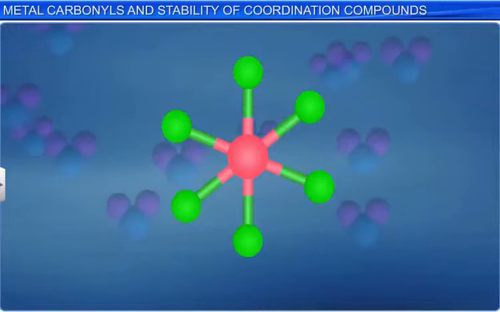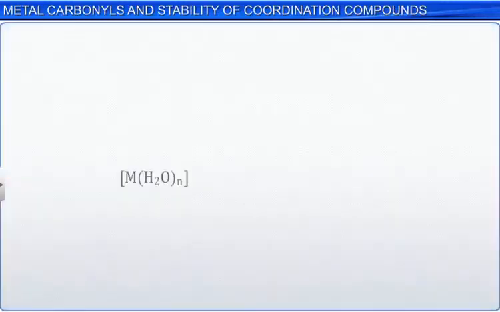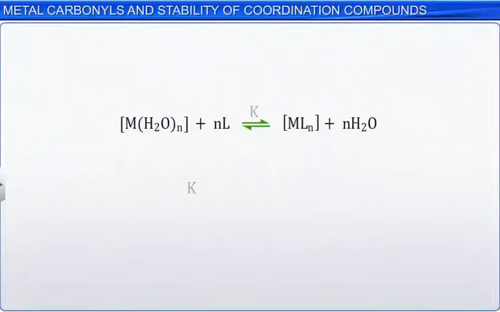The stability constant for this equation can be written as K = [MLn] / ([M(H2O)n][L]^n). Note that the molar concentration of water is ignored because its concentration remains almost constant.